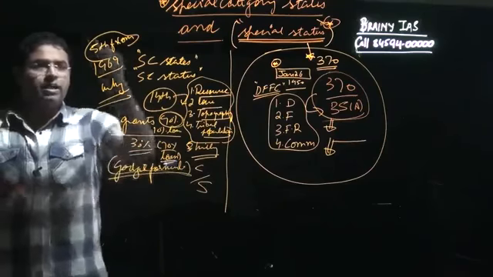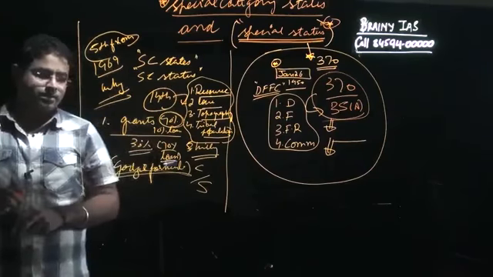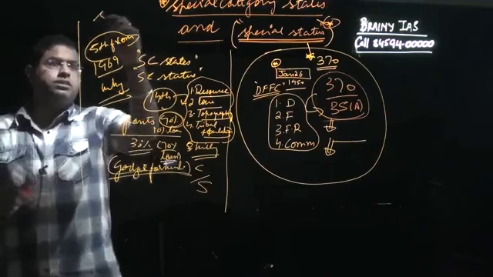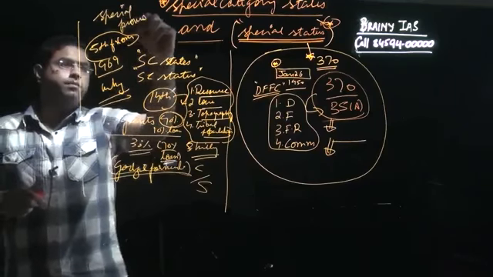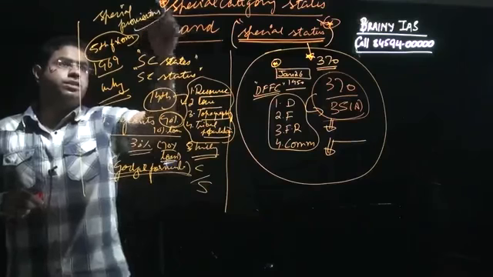On the other hand, we also have special provisions for certain states.